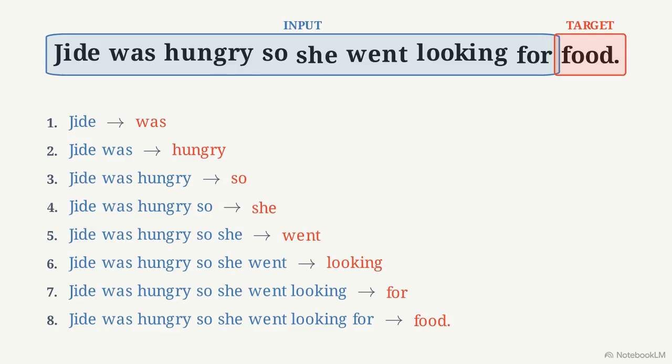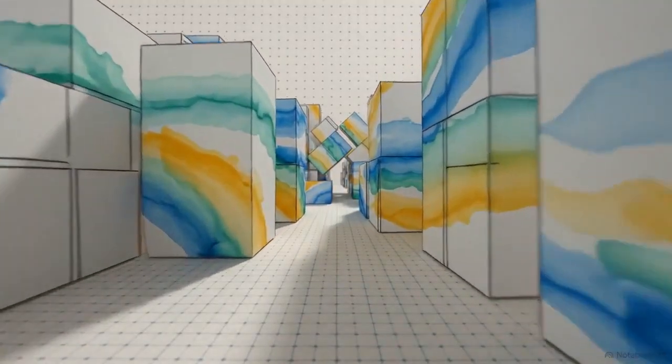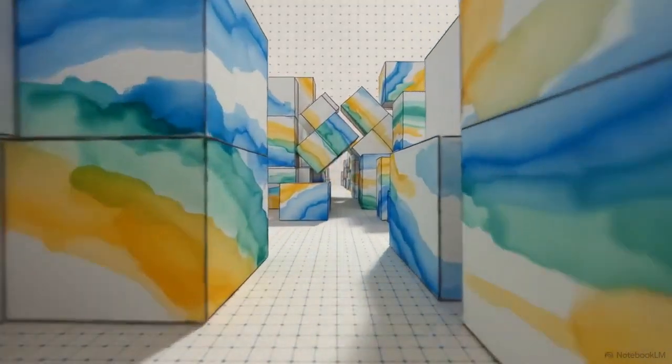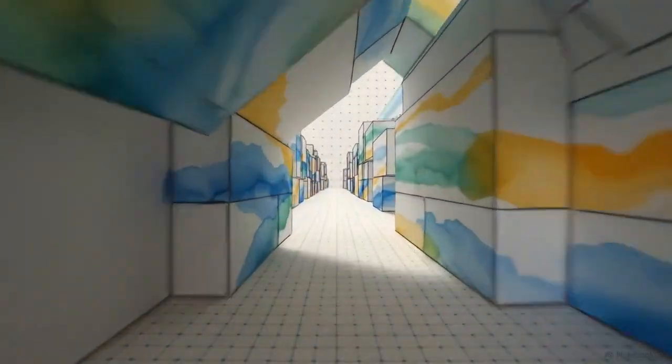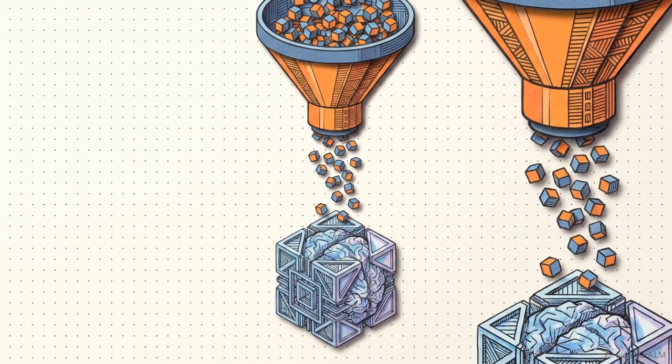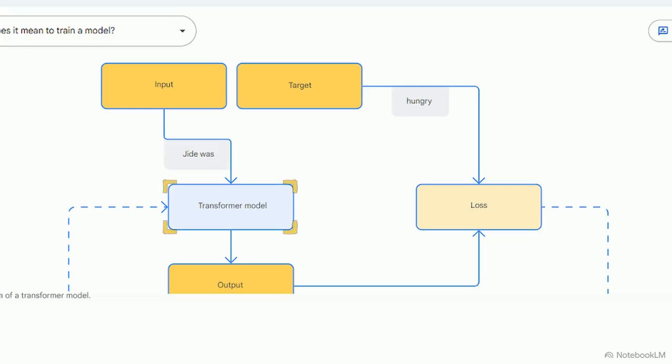When you apply this same sliding window to vast archives of internet text, you instantly generate the millions of test questions required for training. This automated data slicing provides the fuel for our blank slate model, creating an endless supply of questions and answers. This flowchart illustrates the architecture of a transformer model's training loop. It shows how the AI processes training data through a continuous 3-step cycle.